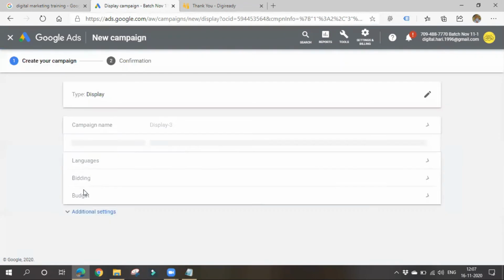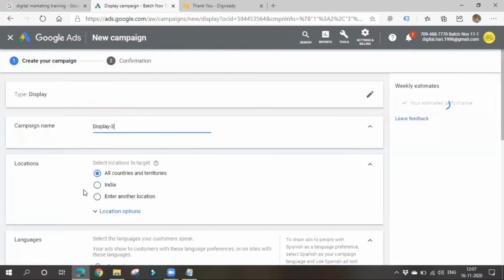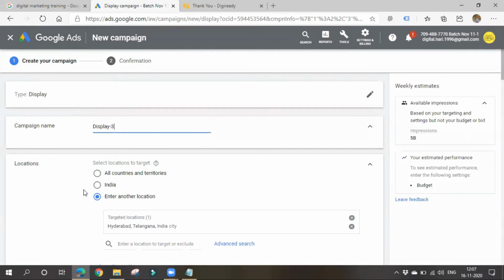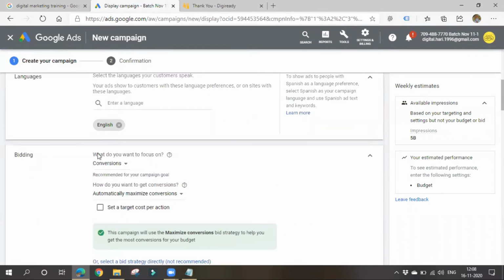But here in case of remarketing, no need to target. Why? Because we are giving a list to Google Ads and saying to target these ones only. Show ads only to people present in this list. Then why again targeting? No need of targeting. Based on age, gender, location, whatever it may be, it doesn't matter in case of remarketing, because we are telling Google to target these specific people only.